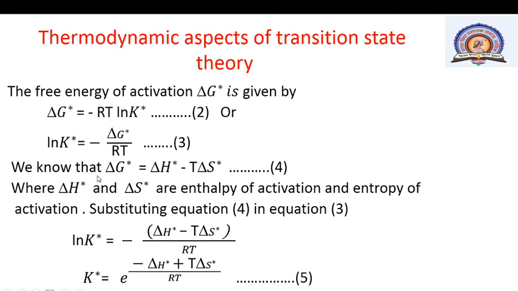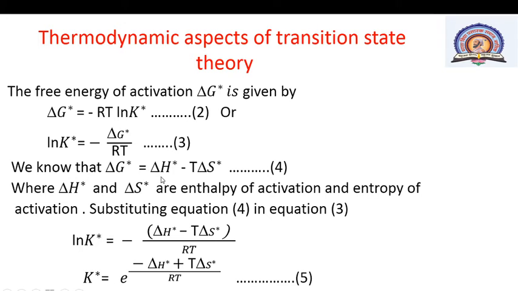As we know the thermodynamic equation, delta G is equal to delta H minus T delta S. Here the free energy change of activation, delta G star, is equal to delta H star, the enthalpy change of activation, minus T into delta S star, where the star indicates activation. Delta S star means the change in entropy of activation.